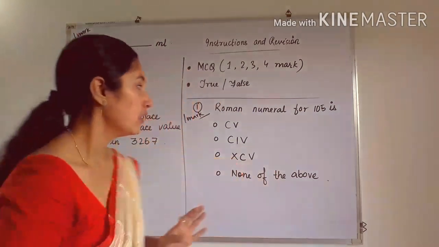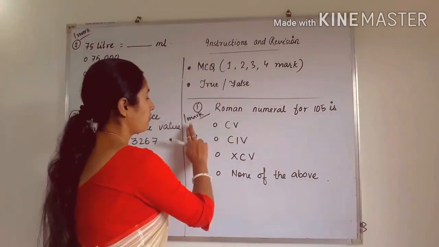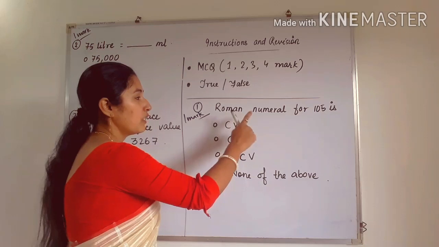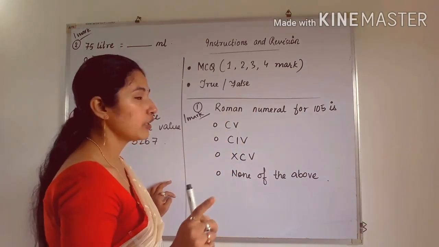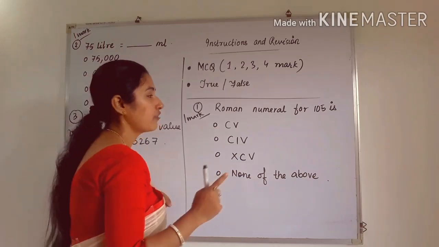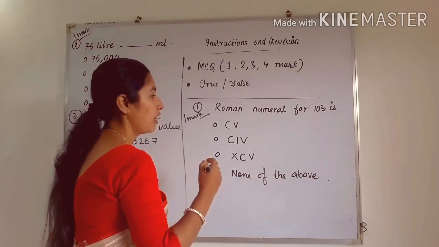Like this, first of all I have taken a 1 mark question: the Roman numeral for 105. All of you know 105 is 100 plus 5, 100 is C and 5 is V. So CV will be 105.